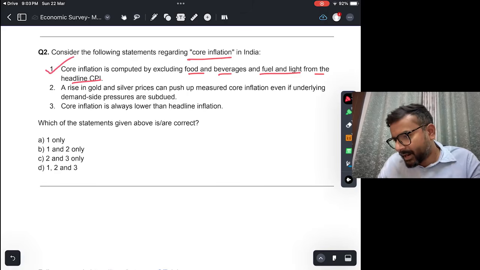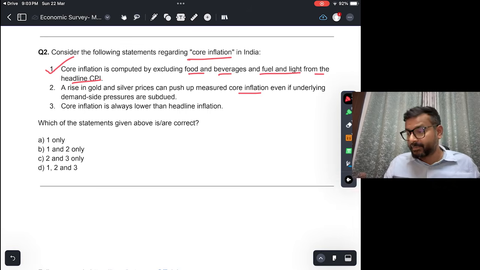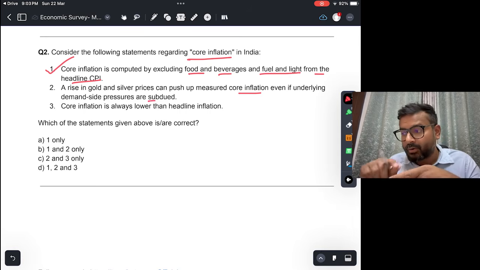Second, a rise in gold and silver prices can push up measured core inflation even if underlying demand side pressures are subdued. Now this is very important to understand. Gold and silver is neither food nor fuel, and therefore it is part of core inflation.